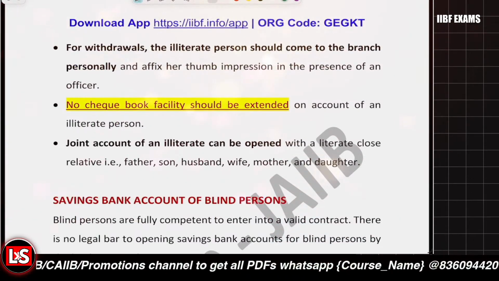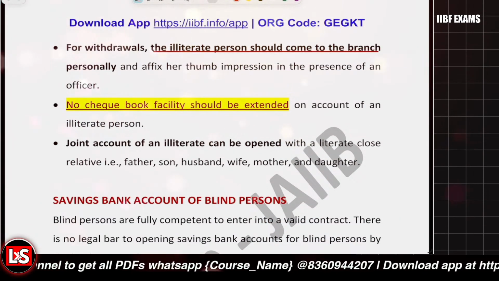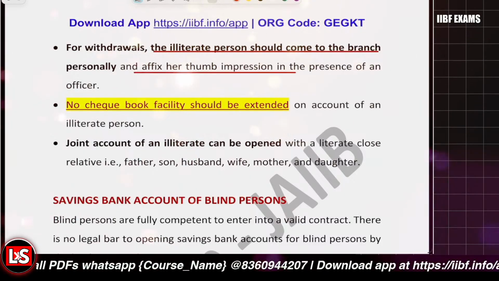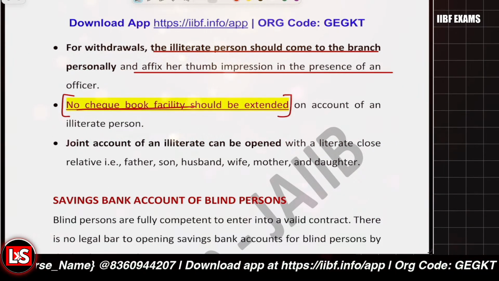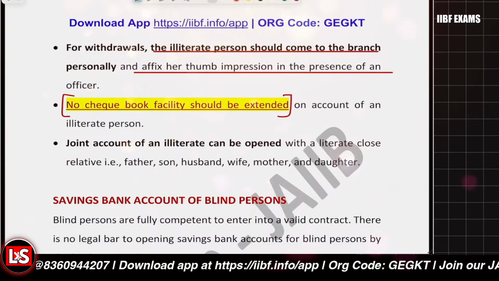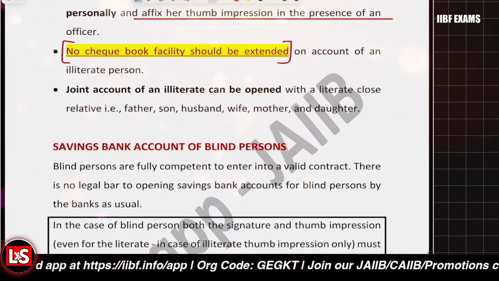So for withdrawal purposes, the illiterate person should come personally to the branch and affix the thumb impression in the presence of the officer. And no checkbook facility can be extended. That cannot be given. And is a joint account allowed? Yes, a joint account is allowed.